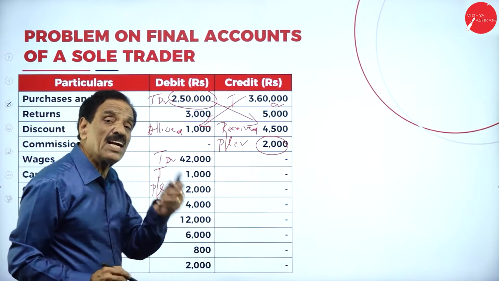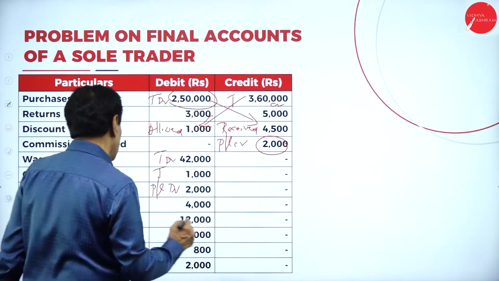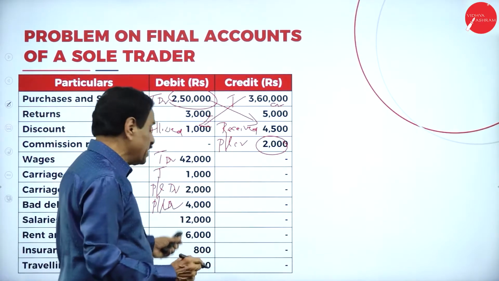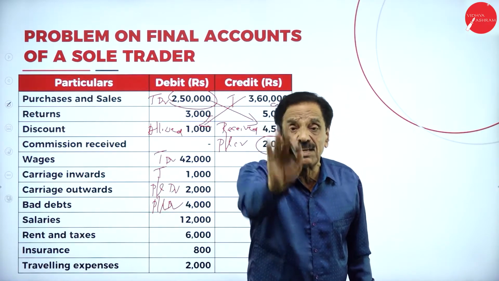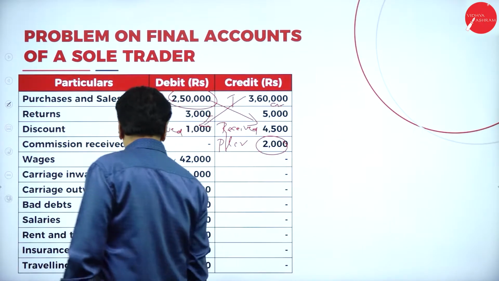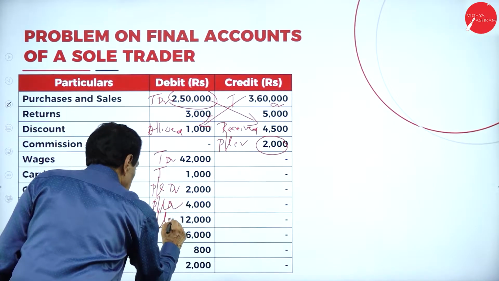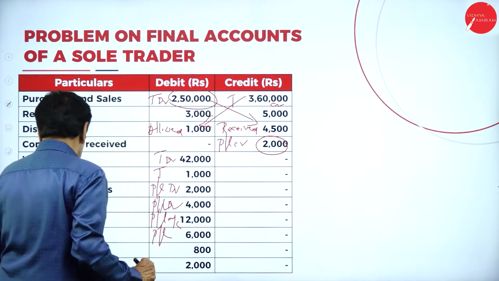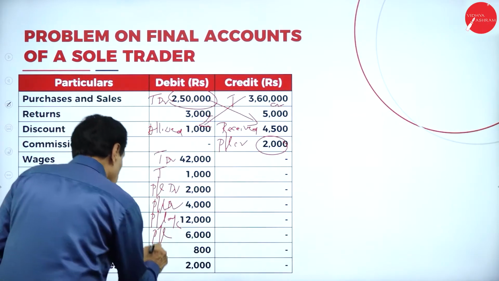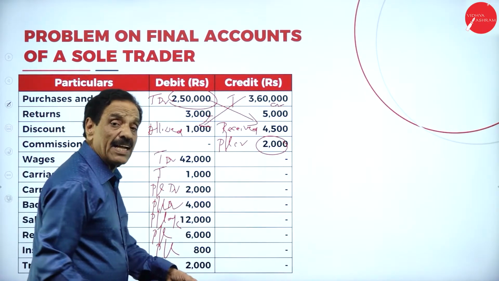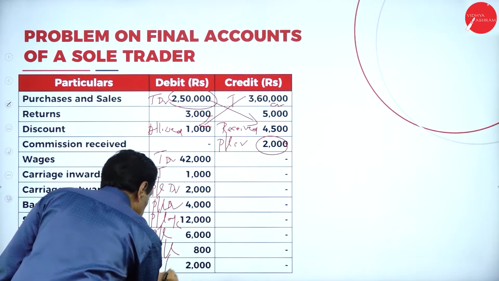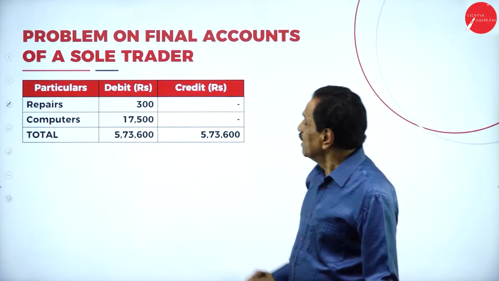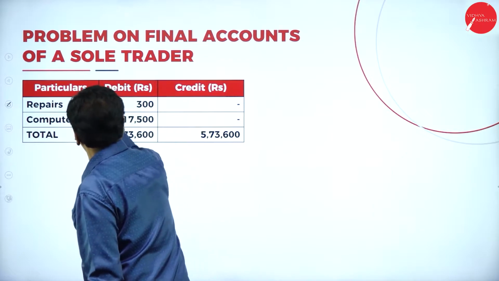Bad debt is a loss, irrecoverable money. Bad debt means irrecoverable loss, profit and loss account debit side. Salary is an expenditure. Debit side means paid, credit side means received. Salary, profit and loss account, debit side. Rent and tax is an expenditure, profit and loss account. Insurance premium he paid, expenditure, profit and loss. Traveling expenditure, profit and loss. All indirect expenses will come in profit and loss account. Then repair is an expenditure, profit and loss.